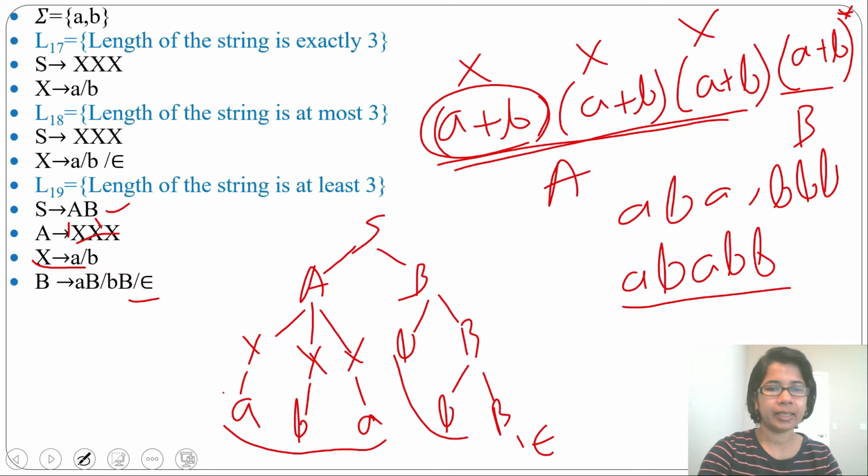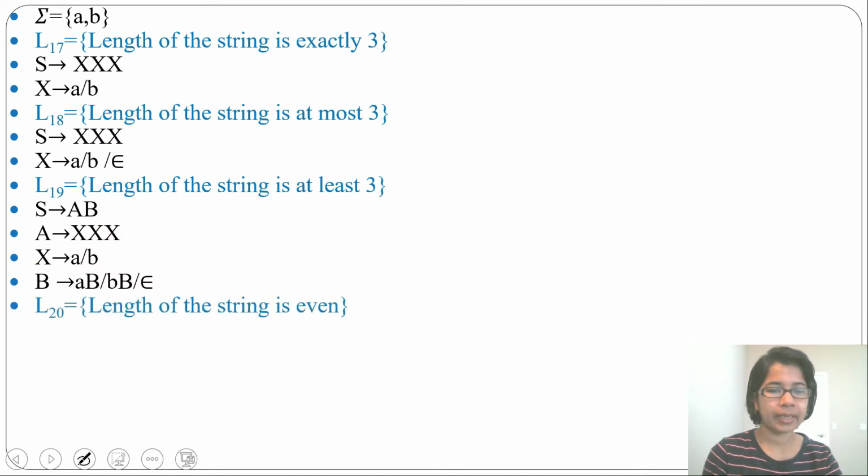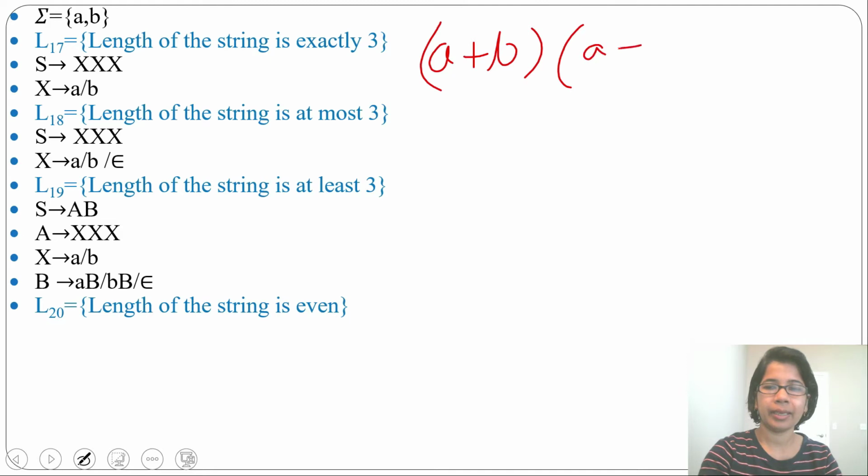So it will be at least 3. Next language: the length of the string is even. What will be the regular expression for this? It will be (a+b), this is for length 1. Then (a+b)², this is for length 2. Then the whole Kleene closure. This will be the even strings.